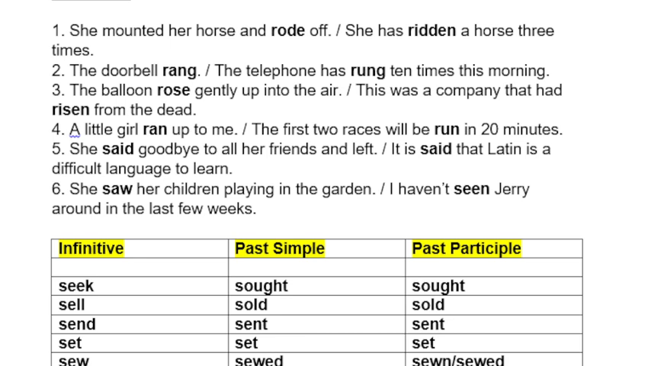The doorbell rang. The telephone has rung 10 times this morning. The balloon rose gently up into the air. This was a company that had risen from the dead. A little girl ran up to me. The first 2 races will be run in 20 minutes.